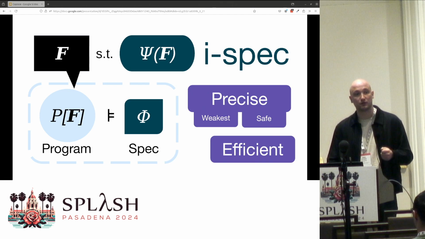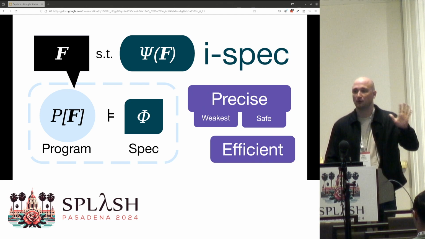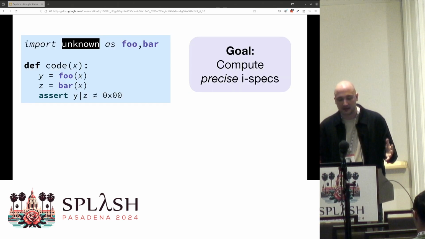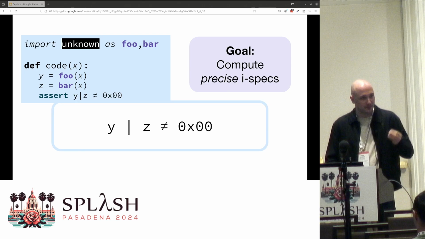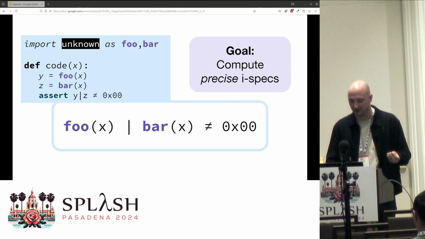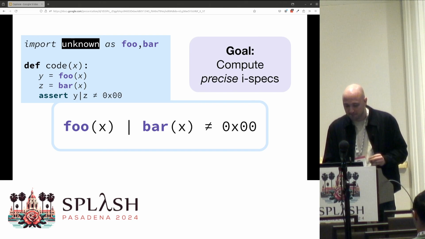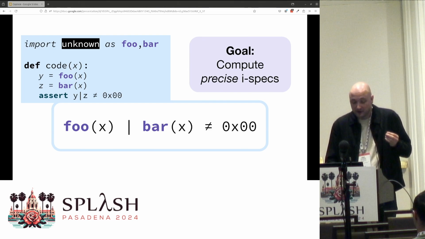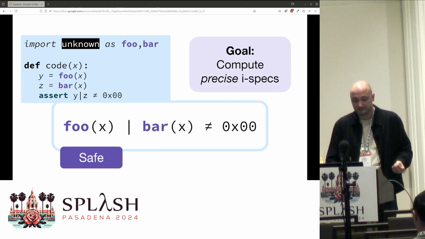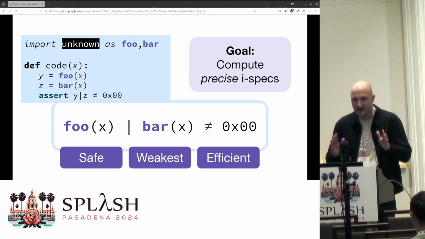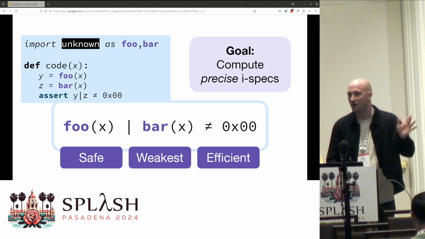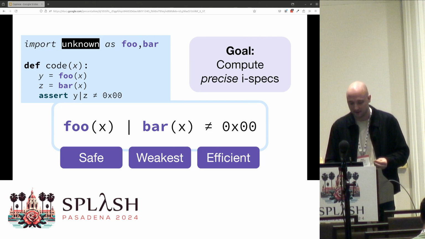We're also going to have this notion of efficiency of specifications, but we'll discuss that in more detail later on. So let's see what a precise spec looks like for our example program. In this example, we can easily compute it by starting with the assertion and working backwards, substituting in our function invocations. And hopefully that's convinced you that this specification is actually equivalent to the program that we had before. This spec improves on previous work because it is safe and maximally permissive, and it's also weakest, which you can approximate for now as just meaning that there's no unnecessary variables, there's no unnecessary stuff going on here.